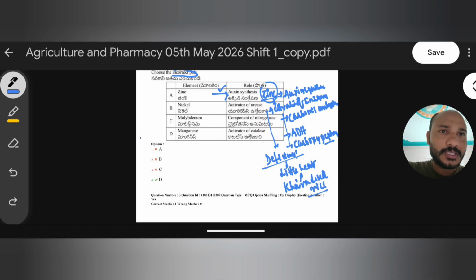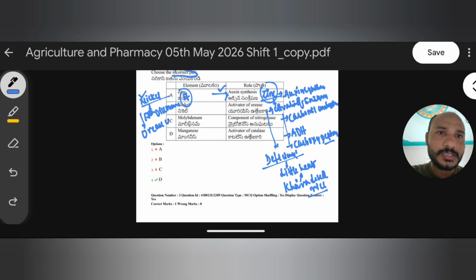Okay, fine. Now coming to nickel. Nickel is the most important, and it is the last discovered element among 17. Generally there are 17 elements essential for plant growth and development. Among the 17, the last and 17th discovered element is nickel. Nickel is an activator of urease enzyme. Important.